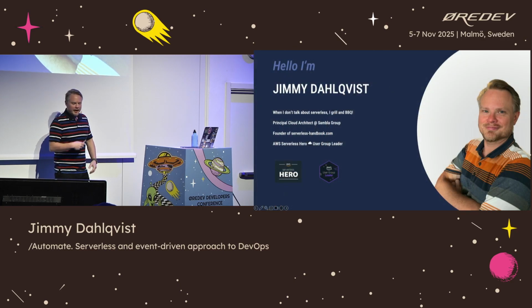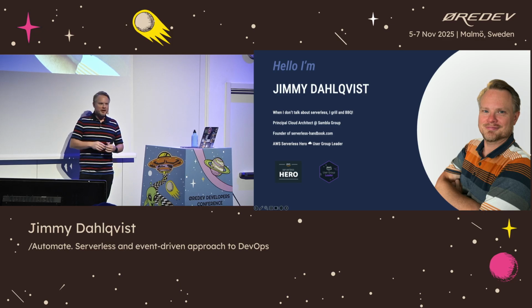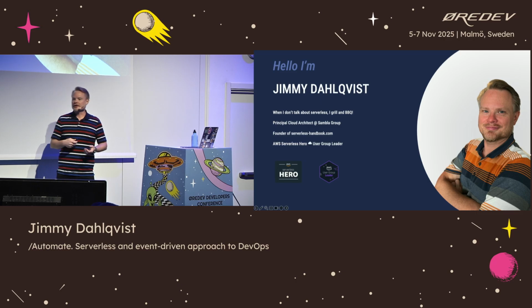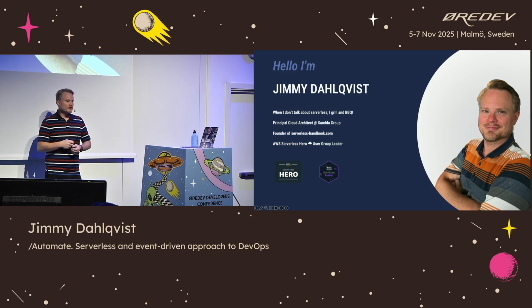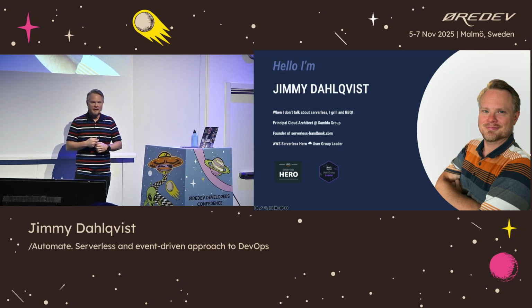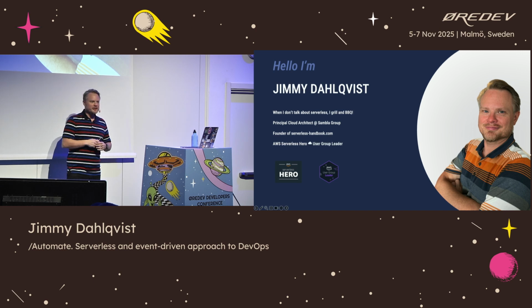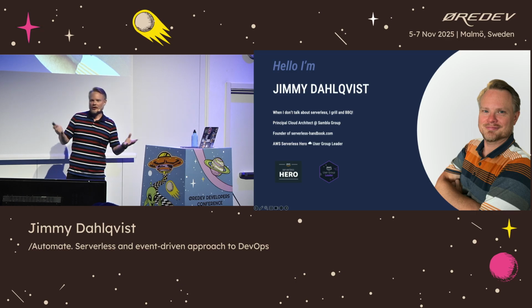But who am I? My name is Jimmy. I work as a principal cloud architect at Sambla Group. I'm the founder of serverlesshandbook.com, a place where you can find a lot of my different serverless adventures and solutions I've been building. I'm an AWS serverless hero and an AWS user group leader. If you check out the AWS sponsor booth outside, you will see our AWS community and where you can find us. When I don't do things like that and talk to you about serverless and event-driven architectures, I do a lot of grilling and barbecuing, and I actually have a few talks on those topics as well.